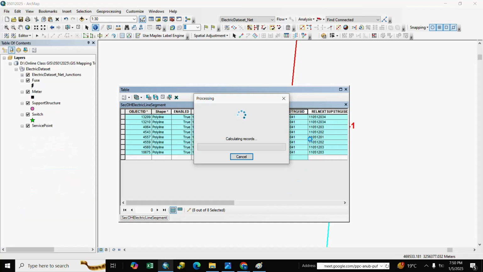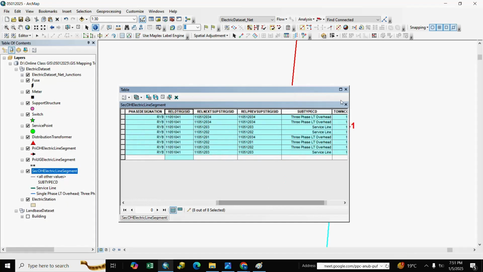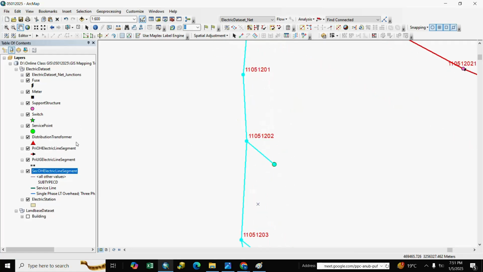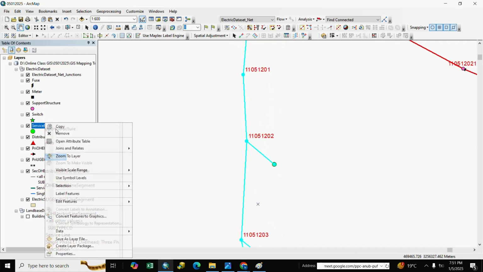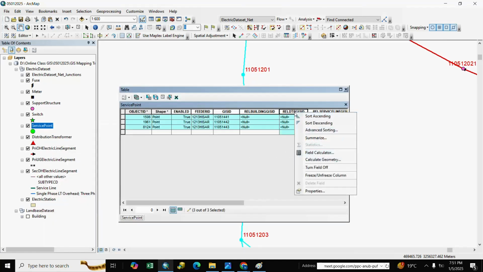We populate all GIS ID. And same as that we also populate in service point. Service point is already connected. DTR GSID.